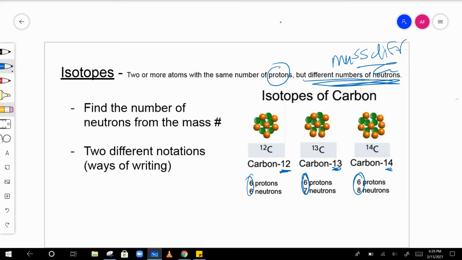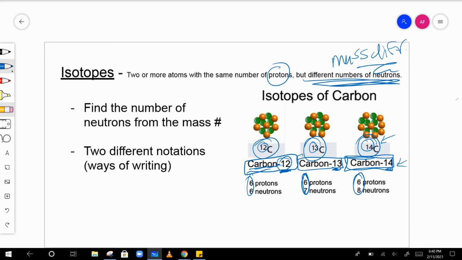Now, there's 2 ways to write these symbols. One is to write the mass number in the upper left-hand corner. That's one way to write it. And then the other way to write it is the name of the element, and then a dash, and then the mass of the element. Typically, you see the dash one when you're writing in a paper or in a sentence. And then you'll see the other ones when you're actually writing the symbols. This is kind of the symbol. This is kind of the word.